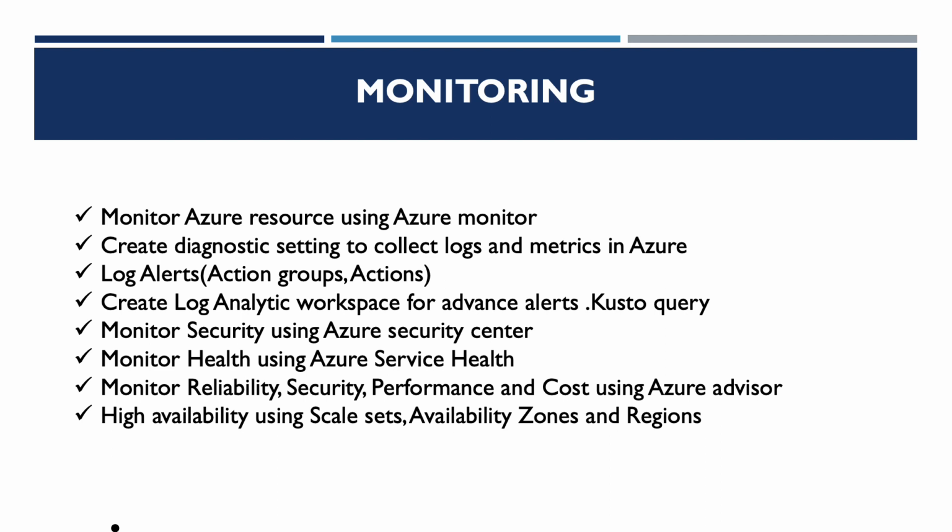There will be various availability zones, so in case of a shutdown of one availability zone, we can use another availability zone. Similarly, there will be multiple regions. If there is an outage in one region, we can use another region. So the availability increases from 99.95 to 99.99 when we go for region level. We can expect around 10 to 15 questions in monitoring.